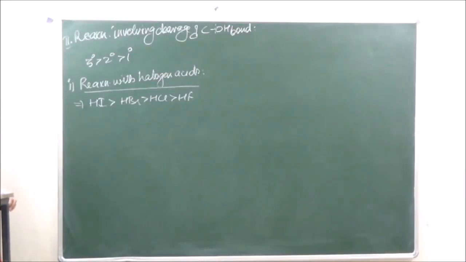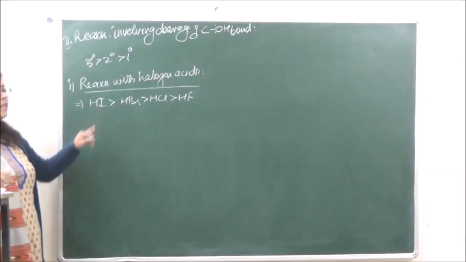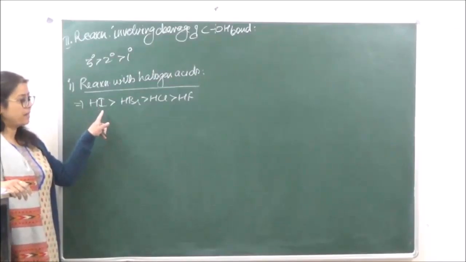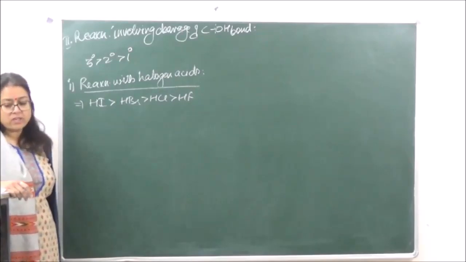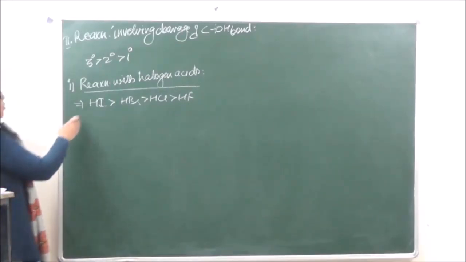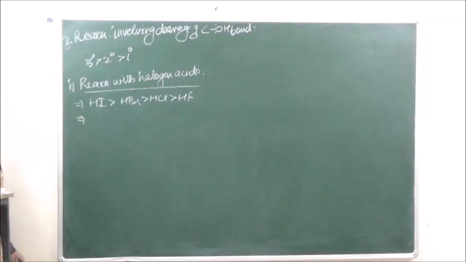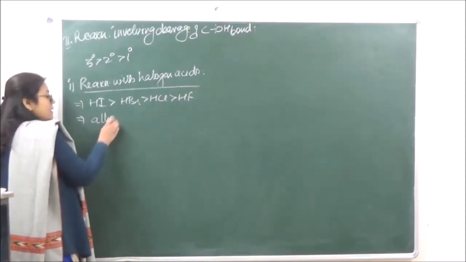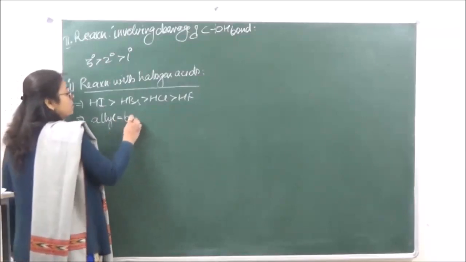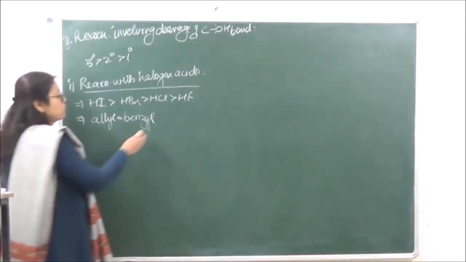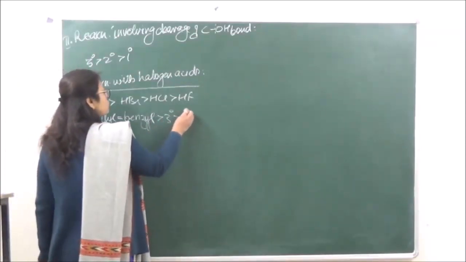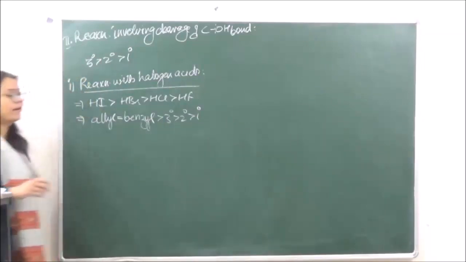This is because of the lowest bond dissociation energy in the case of HI, because of the large size of iodine, as a result of which the bond length is going to be greater and the bond dissociation energy is going to be least. When we talk of the alcohols, allyl is going to be most reactive, which is approximately equal to the reactivity of the benzyl group, and then it is going to be 3 degree, 2 degree, and then 1 degree.